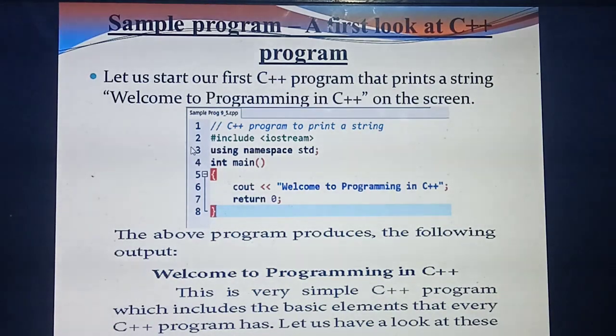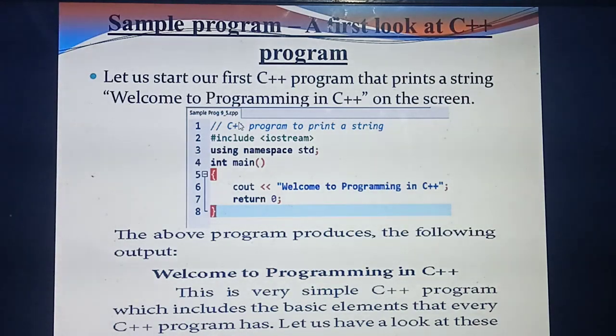What's the meaning of each line? First, the line starts with a backslash. Already you have studied that a line starting with a backslash we call a command line. What's the use of a command line? Only for human understanding purposes they have given it.